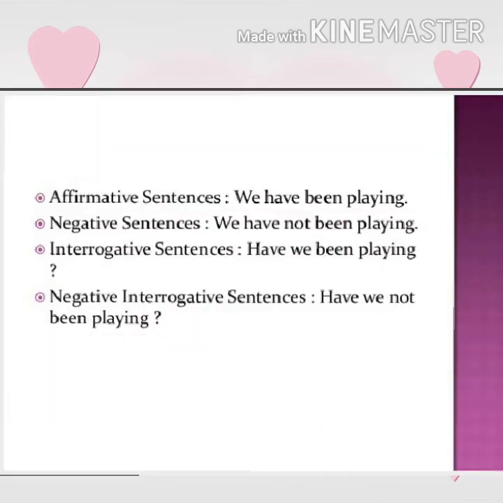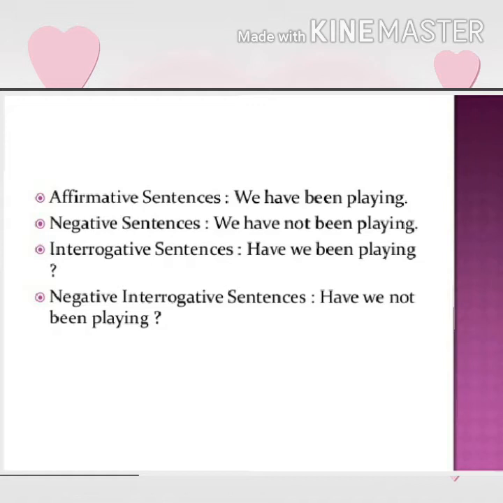Let's try present perfect continuous with some examples. For example, number 1, we have been playing. In negative sentence, we have not been playing. In interrogative, have we been playing? And in negative interrogative sentence, have we not been playing?